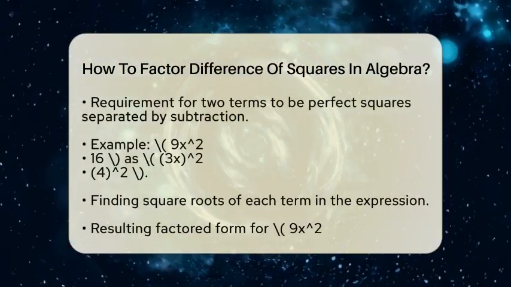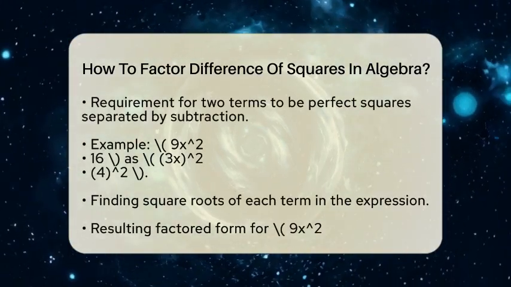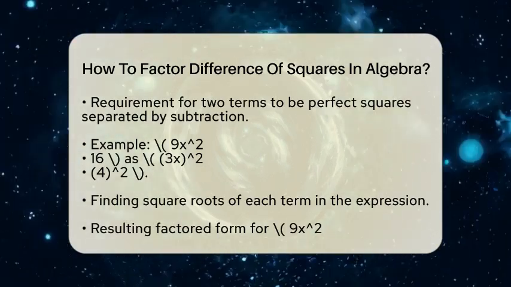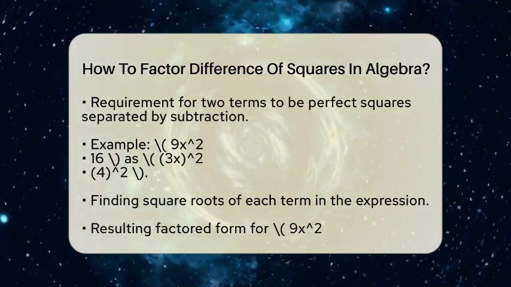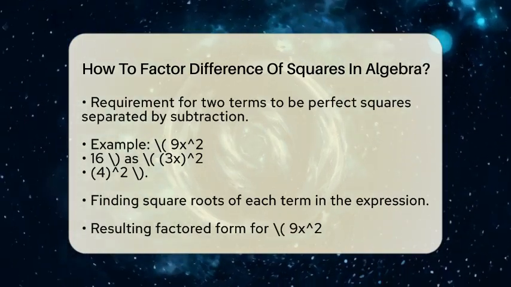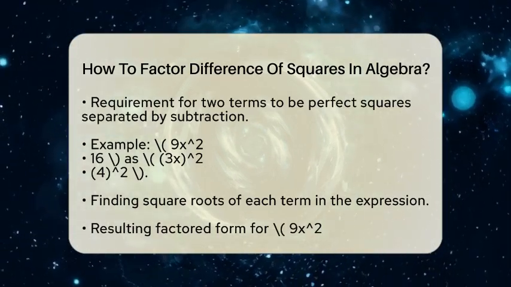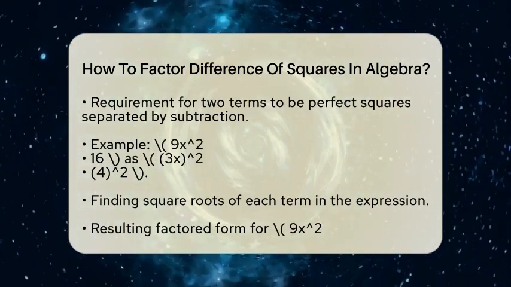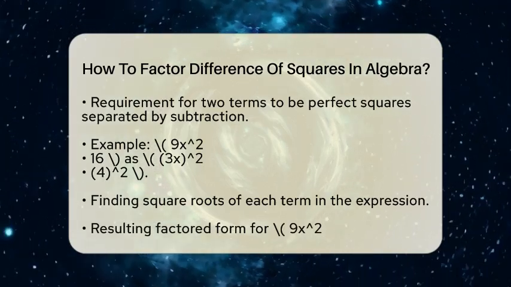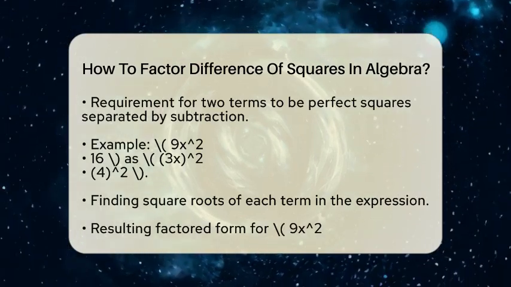This means that you can factor the difference of squares by writing it as the product of the sum and the difference of the square roots of the two terms. Let's break this down into a step-by-step process. First, you need to identify the difference of squares. Make sure your expression has exactly two terms, both of which are perfect squares, and that they are separated by subtraction. For instance, take 9x² − 16. Here, 9x² is (3x)² and 16 is 4².